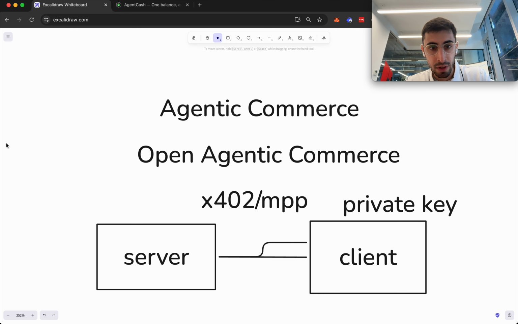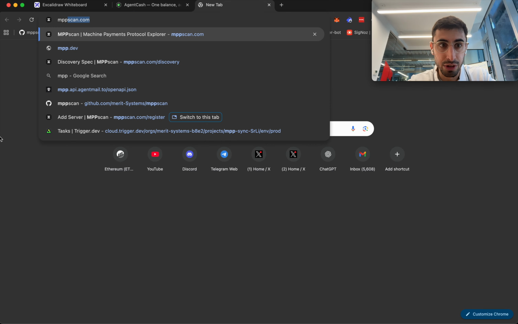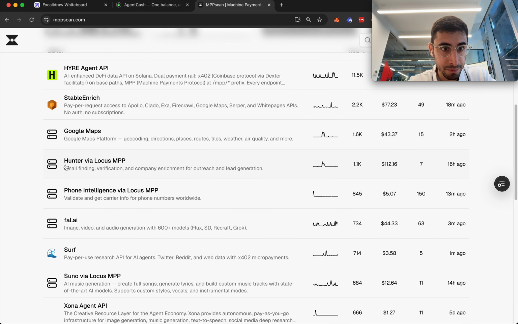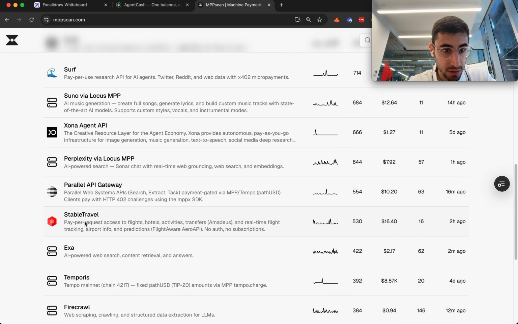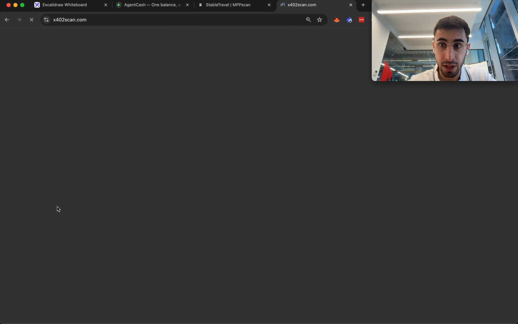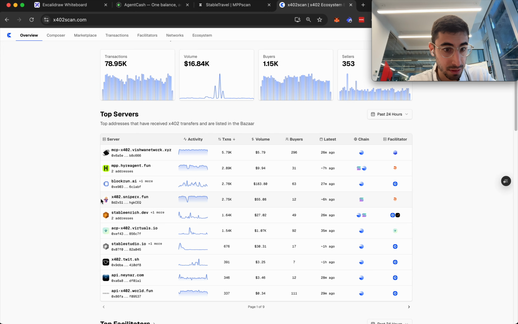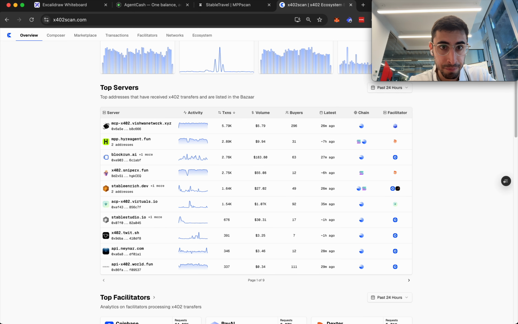So, okay, let's say you want to discover new resources. You could go to MPP scan, look at all these APIs. You could do the same thing for X402 scan, just a different protocol.